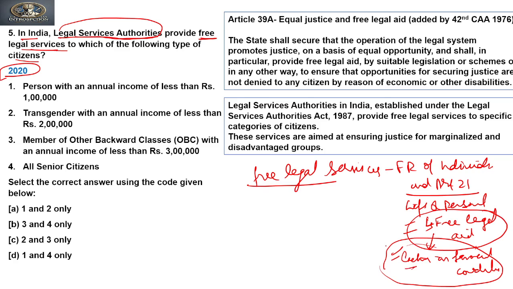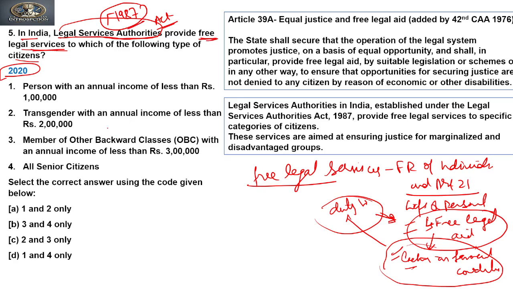So it is a duty of the state to provide them free legal aid. And to provide this free legal aid, the government has come up with the Legal Services Authorities Act 1987. Through this, the state provides free legal services, right?